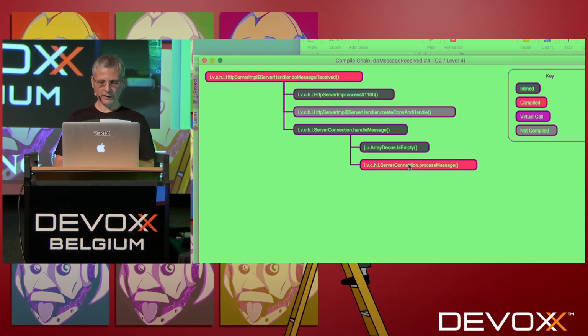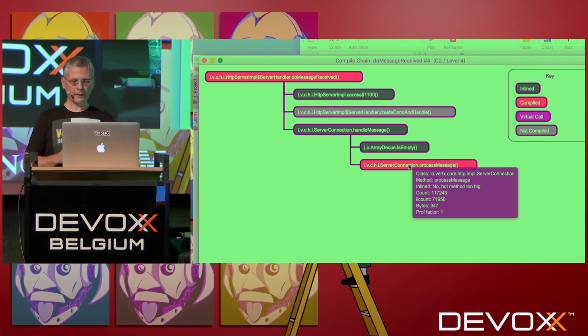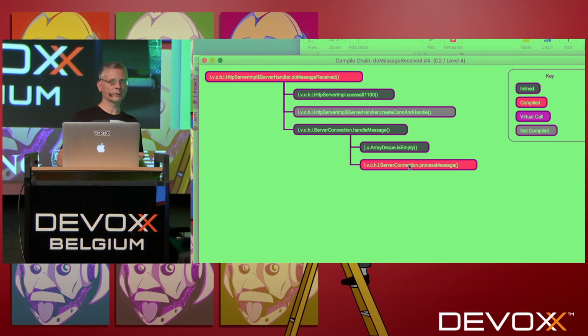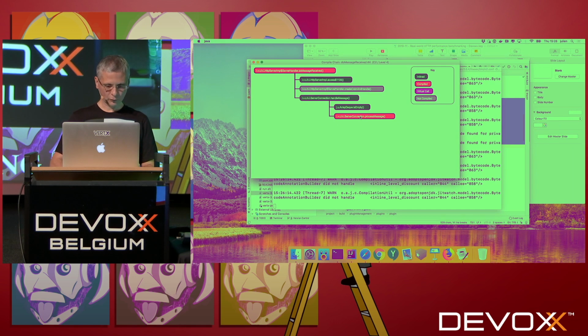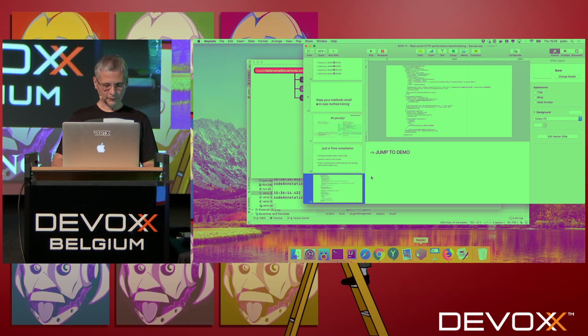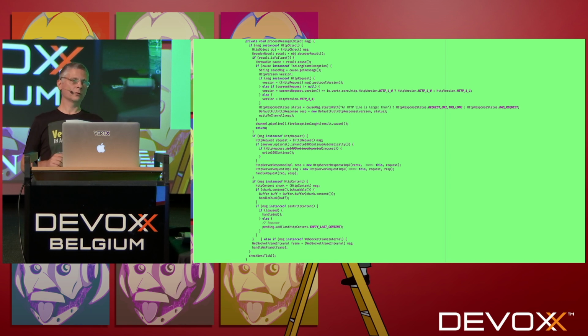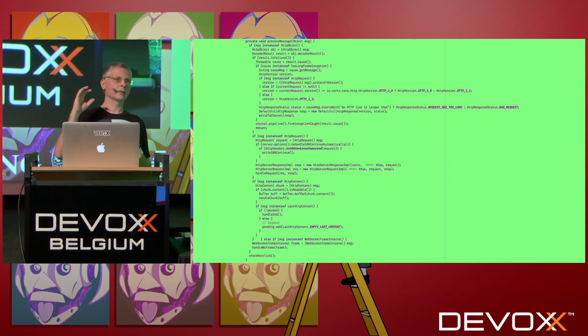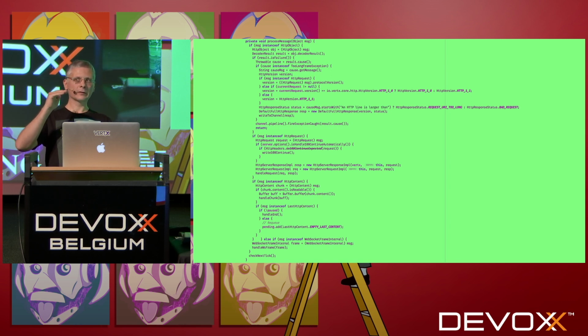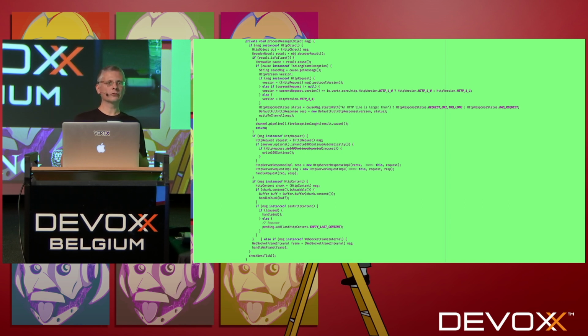So if we go on the methods, we can see a tooltip. And indeed, it says inlined: no. Why? Because the hot method was too big. And some of you may have guessed it. Let's go back to the slides. This method is actually too big. So what happened is that when we added this new error handling code, the method became bigger and was not inlined anymore. And of course, the JIT, to work properly, has limitations.